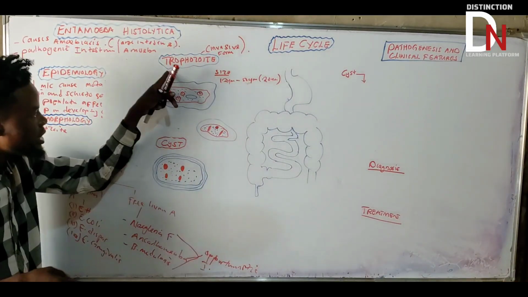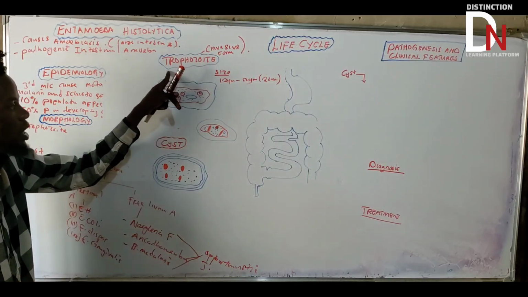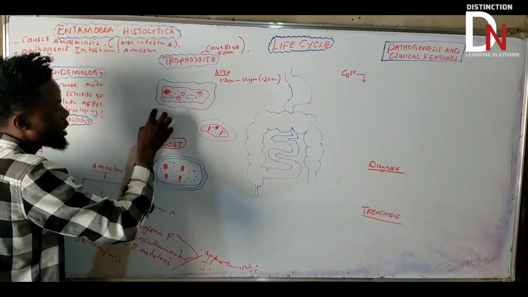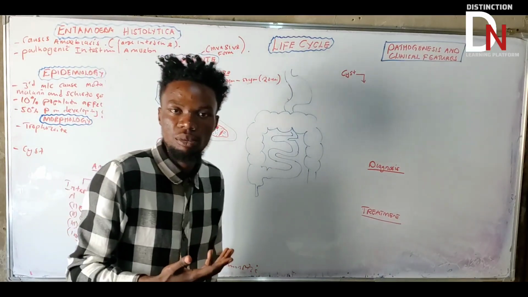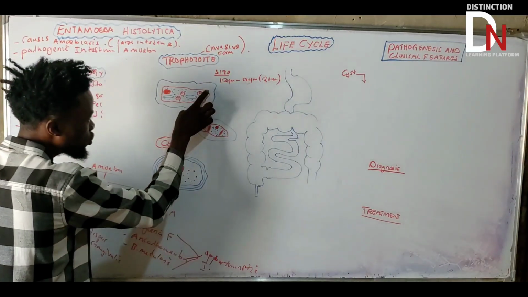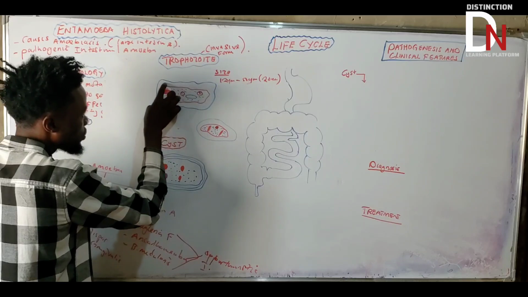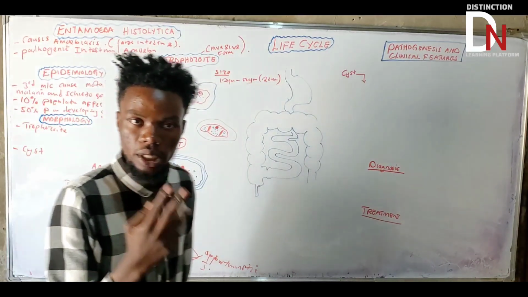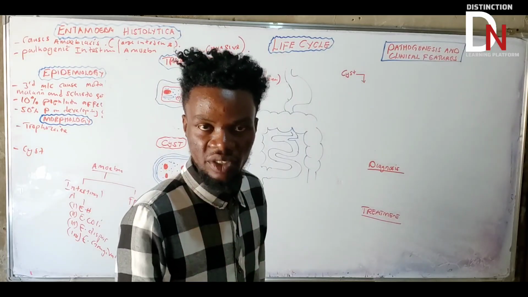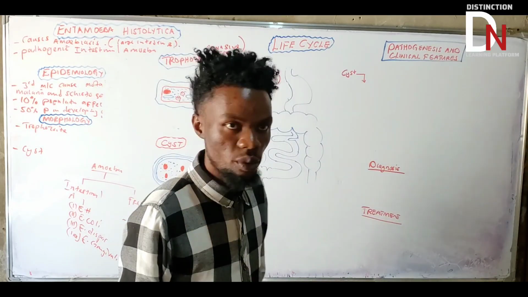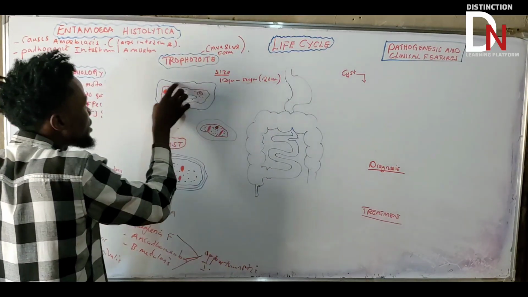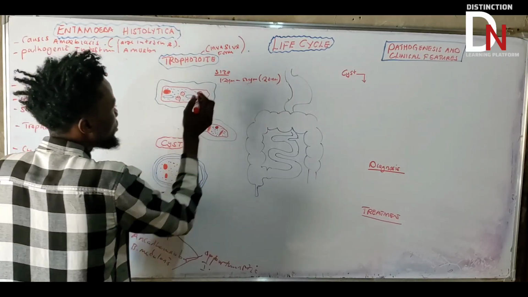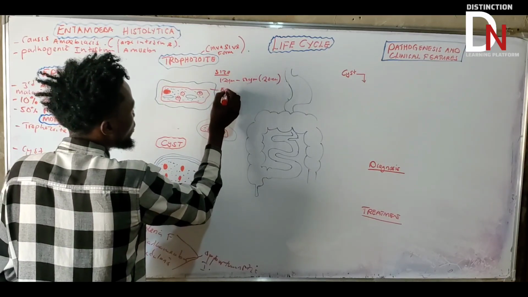Now, if you look at the same trophozoite, it's going to have a lot of things. You've seen this outer membrane, that's basically the cell membrane. Then it has this second part, the cytoplasm, and also the inside cytoplasm. So the trophozoite has two types of cytoplasm. The one found outside is what we call ectoplasm.